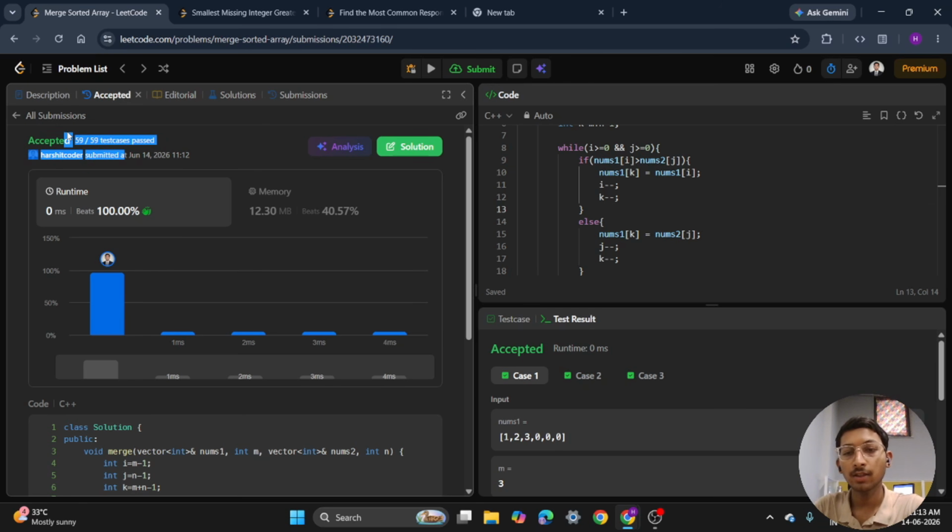The time complexity here is O of m plus n because each element is processed exactly one time. The space complexity is O(1) because we perform the merge directly inside nums1 without using any extra space. The big lesson from this problem is that sometimes changing the direction of our thinking makes the problem much easier. Instead of merging from the front, merging from the back helps us avoid overwriting useful values.